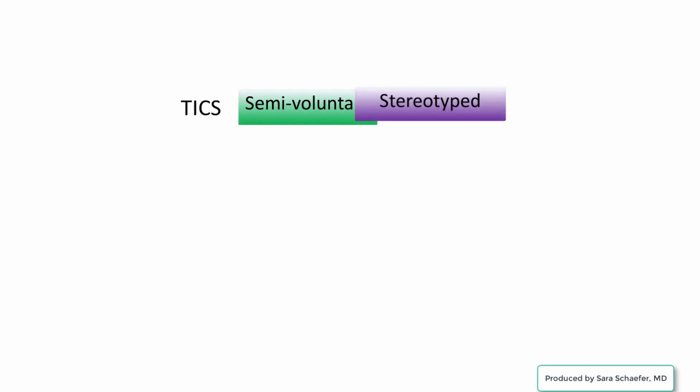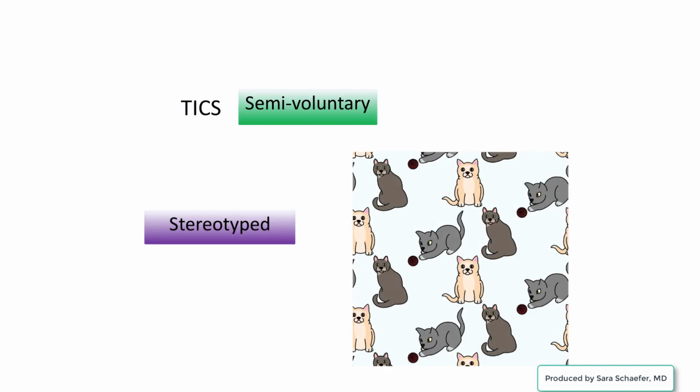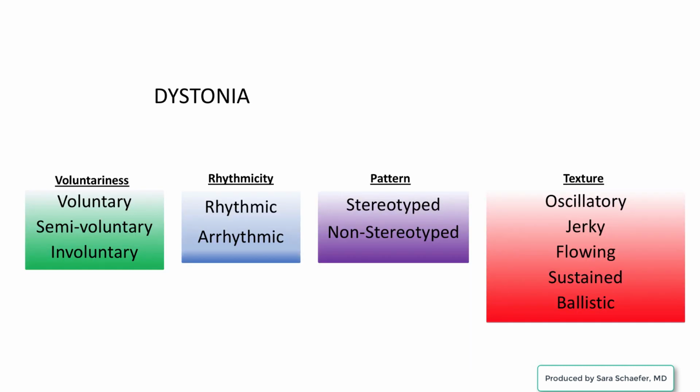So what does stereotyped mean? Take a look at this wallpaper. There are all different types of cats. There are gray cats and tan cats and brown cats. So there are multiple different flavors of cat, but they are all cats and they each repeat in an overall pattern. With tics, patients may have what we call a battery of tics. For example, they may have a blinking tic, a grunting tic, and a shoulder shrug tic, and each tic is patterned and repeated. There is some predictability to the tics. That is what makes them stereotyped.